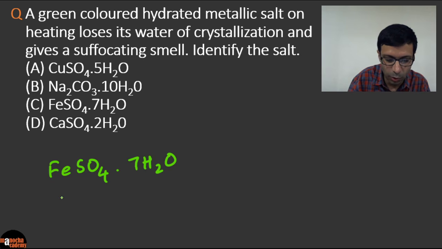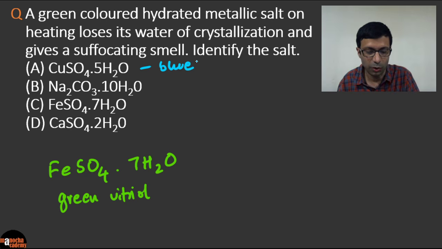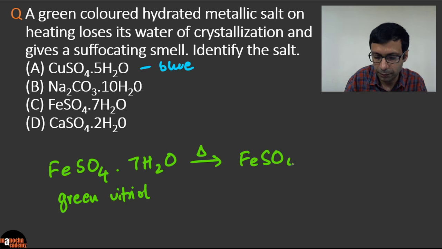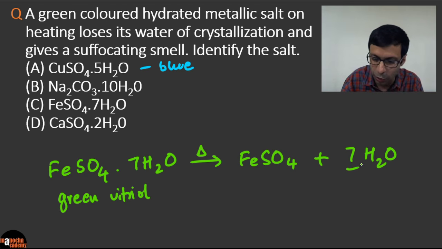And this is commonly known as green vitriol, right? Copper sulfate is blue vitriol. So this is not a green colored salt. Okay. And so green vitriol, when you heat it, first thing we know is that it loses its water of crystallization. So that's going to be the reaction. And friends, don't forget to balance the reaction tomorrow in the exam. You know, I remember in my chemistry exam, I'd walk in and keep saying to myself to balance the equation, because you don't want to leave the equations unbalanced. Okay, so we need to put in this 7.